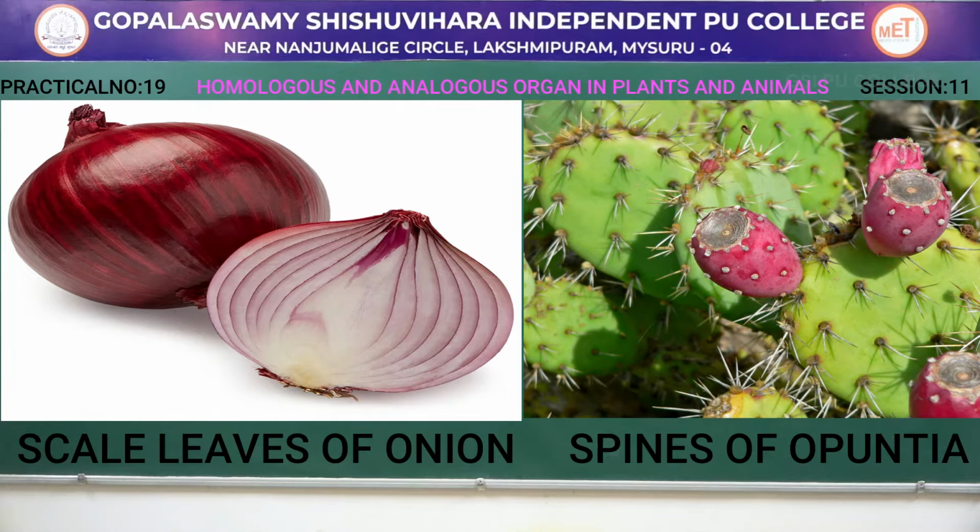Scale leaves and spines both are modified leaves. The scale leaves of onion helps in storing the food and water, while spines of opuntia are defensive in mechanism as well as help in reducing the rate of transpiration. Scale leaves of onion and spines of opuntia both are homologous organs as well as modified leaves. Scale leaves in case of onion stores the food and spines help in protection as well as reducing the transpiration.